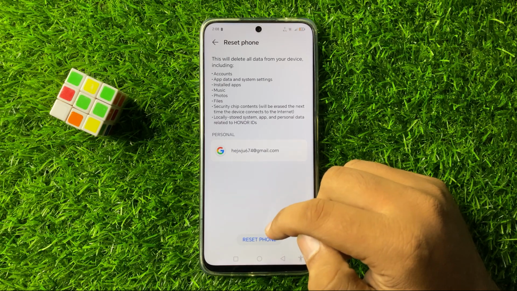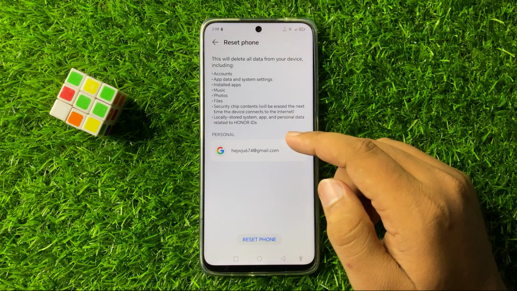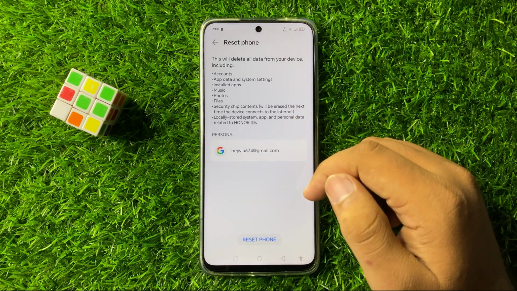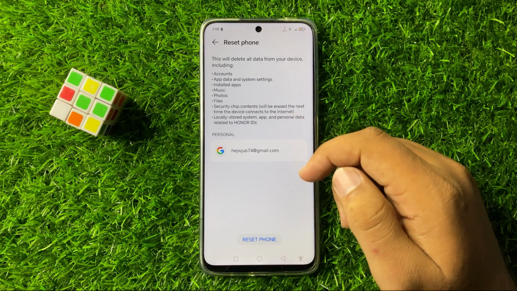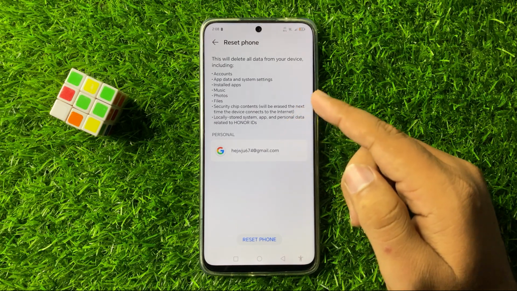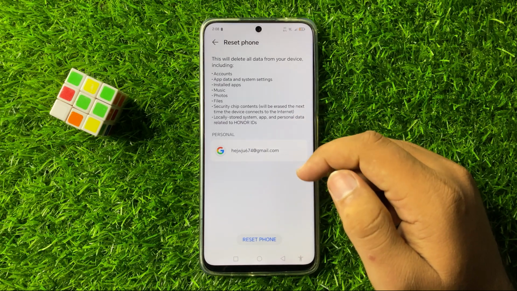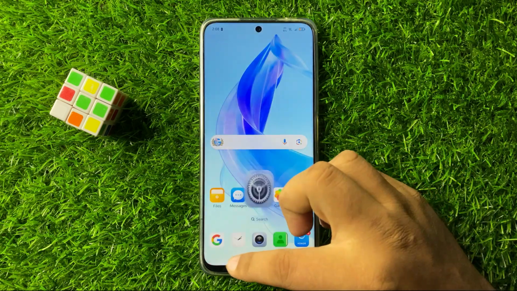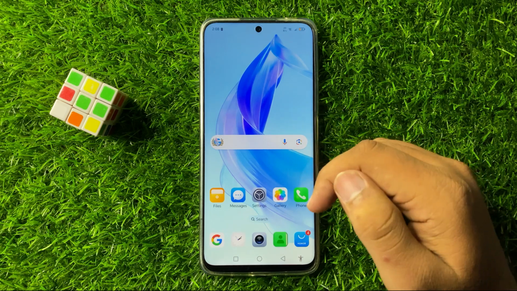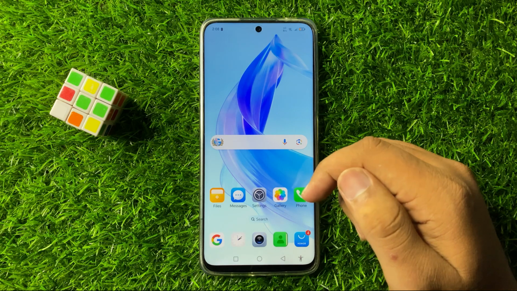So when you tap on this option here, it will reset all your phone settings and everything back to factory default, and everything including account, apps, music, photos, videos, files, everything will be deleted. So tap on this option, and after that your issue will be 100% fixed. So that's how you can fix the screen won't turn on issue in MagicOS 8.